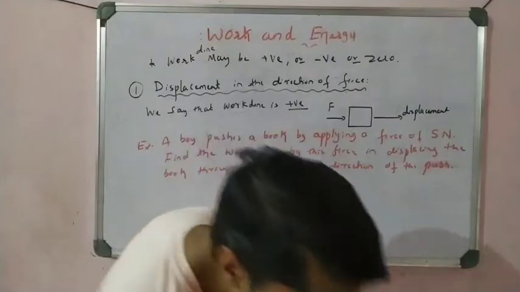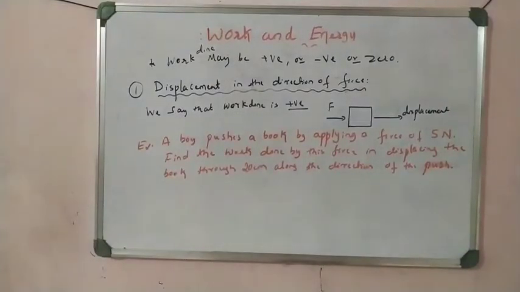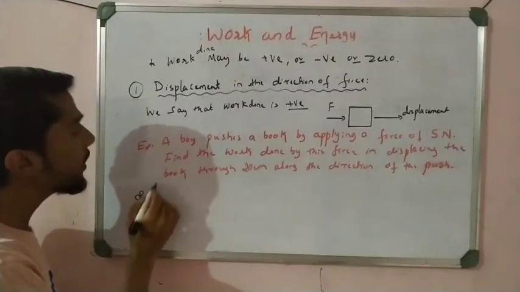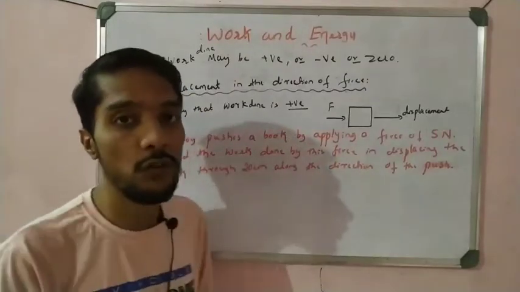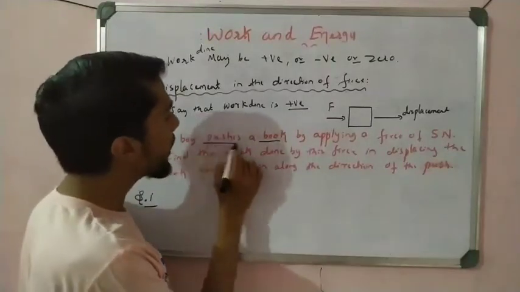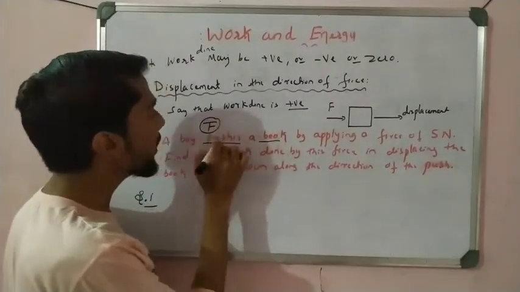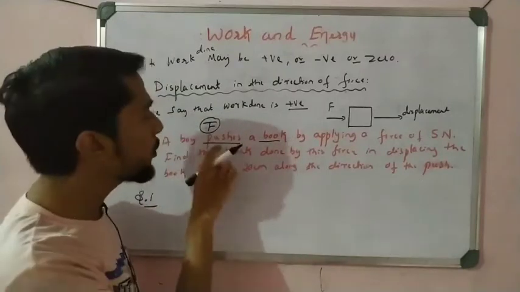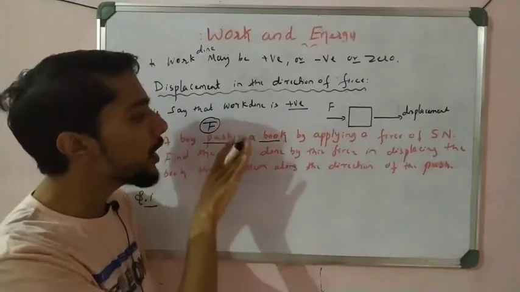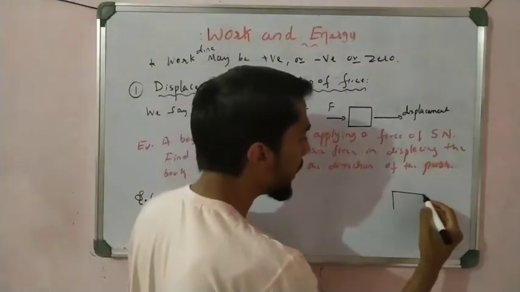So see, very simple. This example is important for displacement in the direction of force. A book is there, and which kind of force is applied? Push, pull, or hit is a force. So push is a force here, and a boy is there who pushes the book.